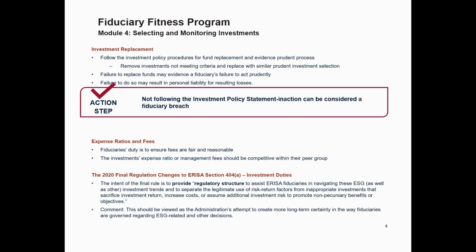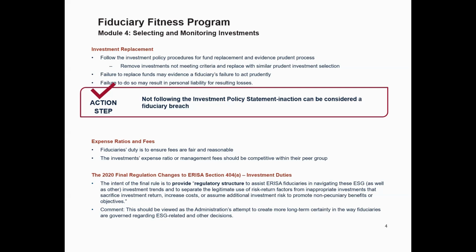The rule seeks to clarify the distinction between using risk-return factors in a legitimate way and making inappropriate investment choices that sacrifice returns, increase cost, or assume more risk for non-financial reasons. Two, long-term certainty regarding ESG and other decisions. This regulation should be seen as an effort by the administration to create long-term certainty in how fiduciaries are governed regarding ESG and other investment-related decisions.